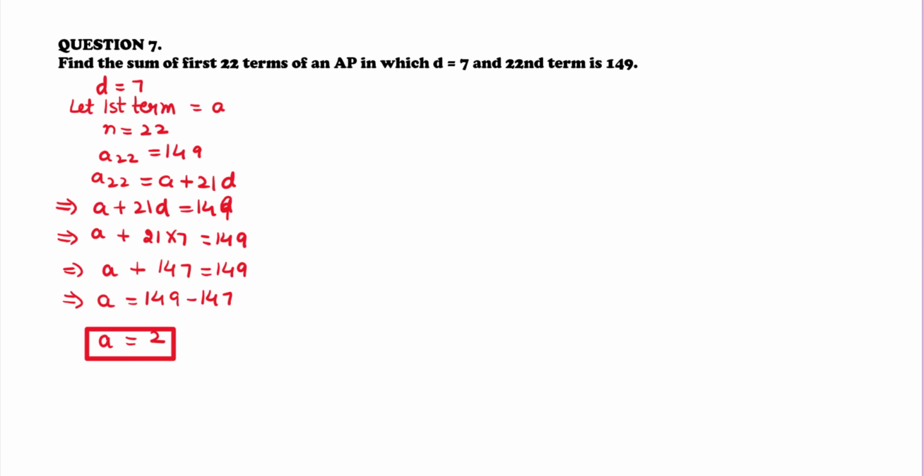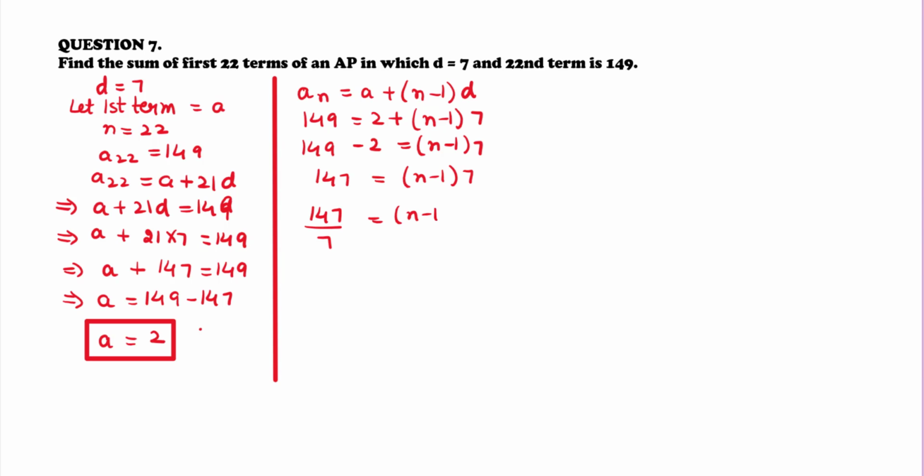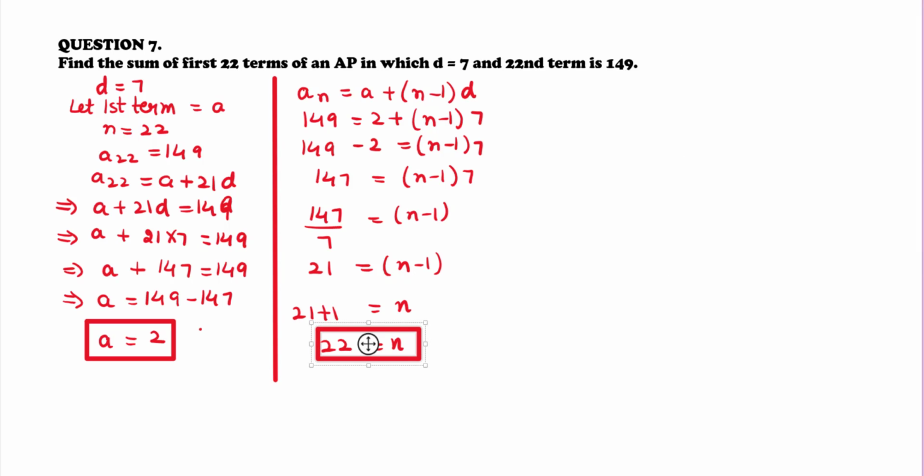Now what is the formula for An? It is A plus n minus 1 into D. That implies 149 is equal to 2 plus n minus 1 into 7. That implies 149 minus 2 is equal to n minus 1 into 7. That implies 147 is equal to n minus 1 into 7. That implies 147 upon 7 is equal to n minus 1. That implies 21 is equal to n minus 1. That implies 21 plus 1 is equal to n. From there we get the value of n, that is equal to 22. So the number of terms is 22.